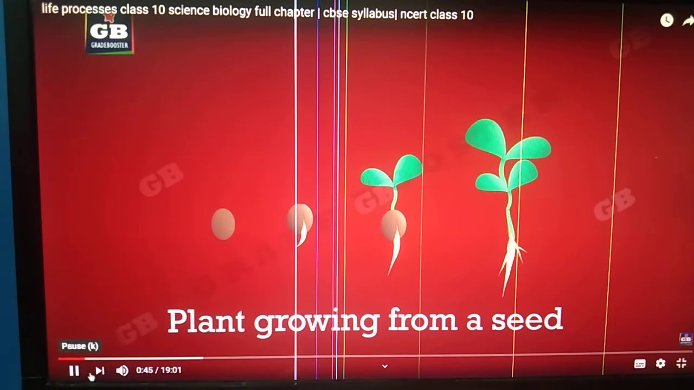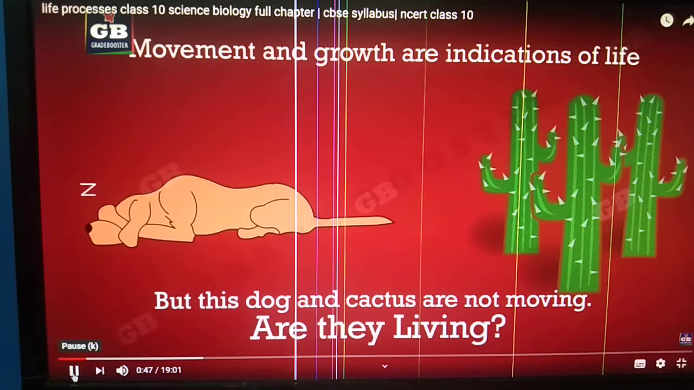If we see these two pictures, here it is a dog and it is a cactus. Both do not perform any locomotion. So what do you think? Isn't there any locomotion process inside their body? Yes, inside their body the locomotion process takes place.